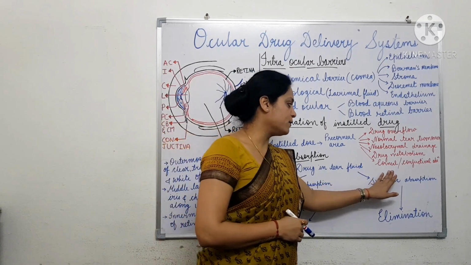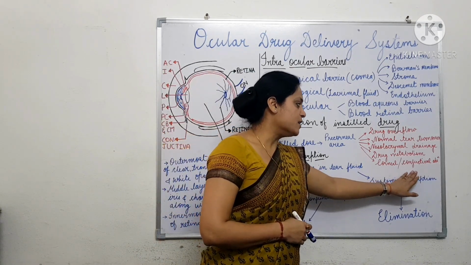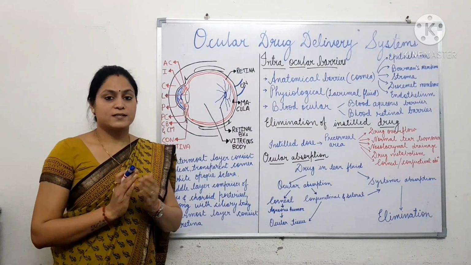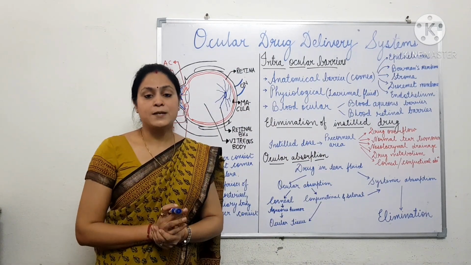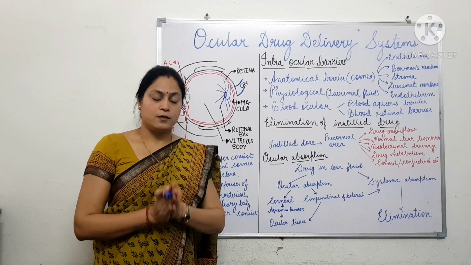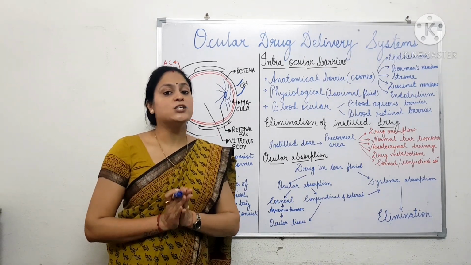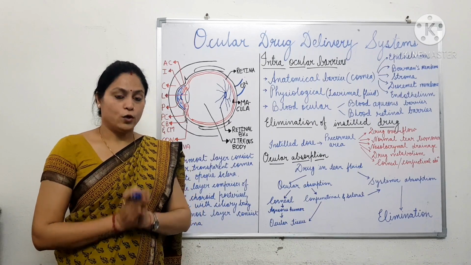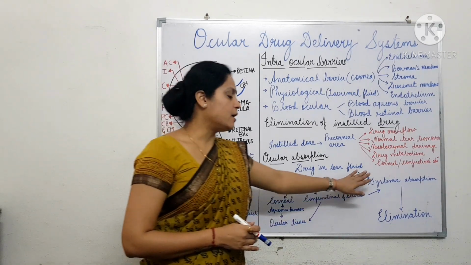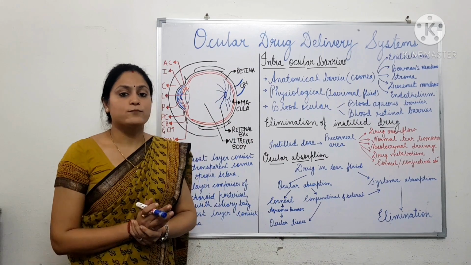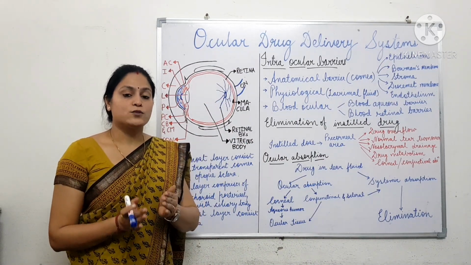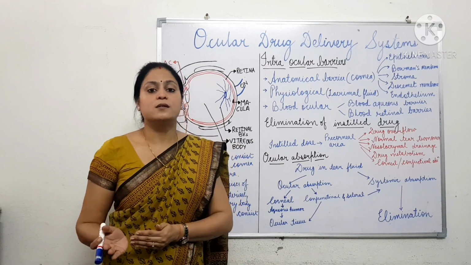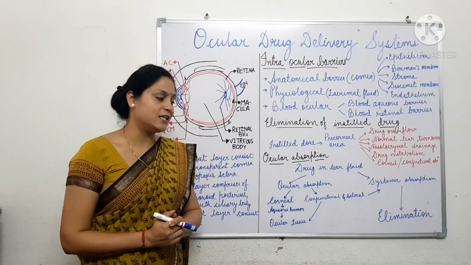But apart from corneal absorption, there can be conjunctival or scleral absorption, which also results in absorption of the drug into the general systemic circulation. This is not required, and it results in unproductive absorption, because the drug is not absorbed in the ocular tissue. Apart from it, it is going into general circulation and causing unwanted side effects.